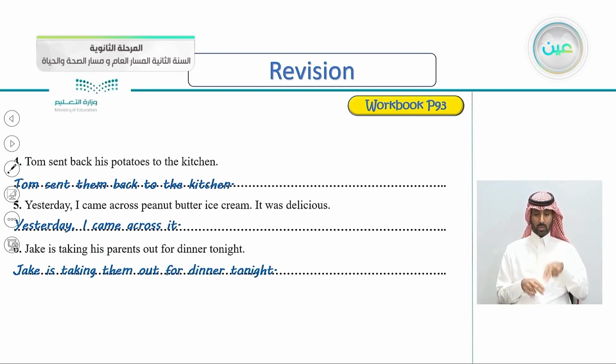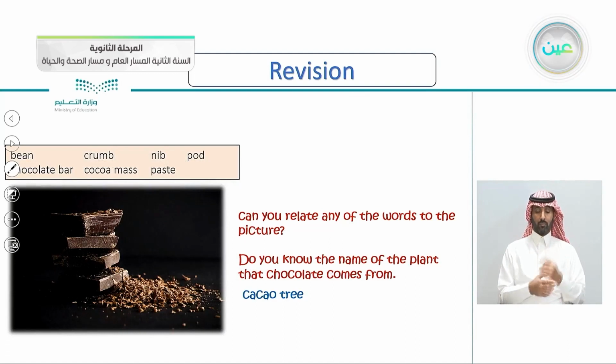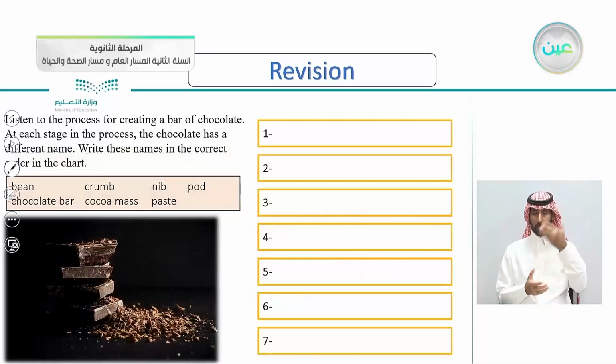I think this is an easy exercise, changing a noun object into a pronoun. And this is revising what we previously took in the listening part. If you remember, here we said, can you relate any of the words to the picture? Remember the words bean, crumb, nib, pod, chocolate bar, cocoa mass, and paste. These are the names of the chocolate through the process of making chocolate. If you remember, we had 7 stages for making chocolate. Each stage has a different name for the chocolate.